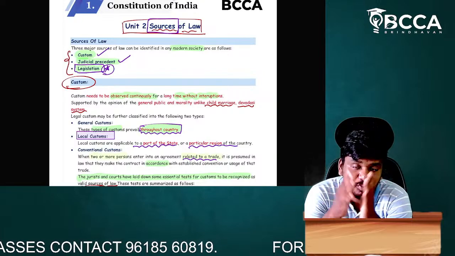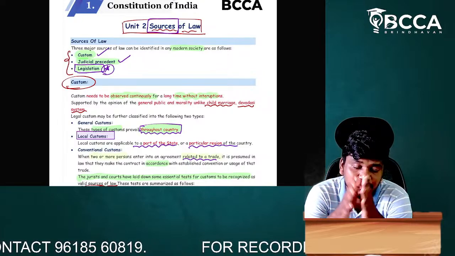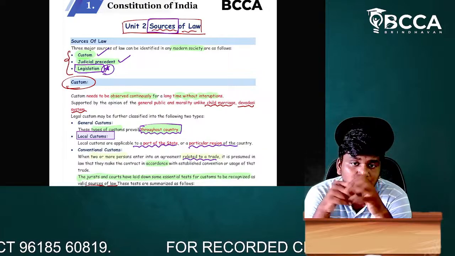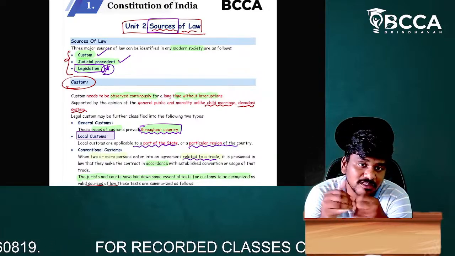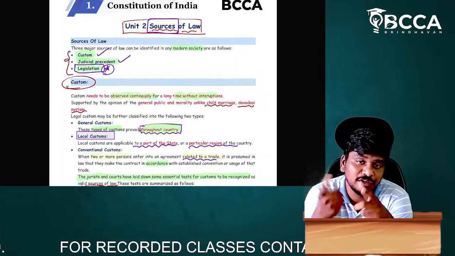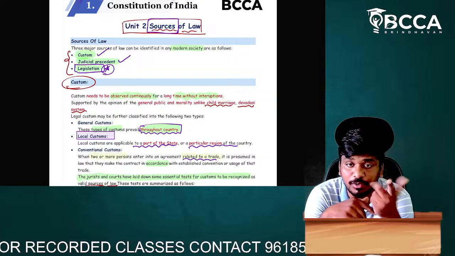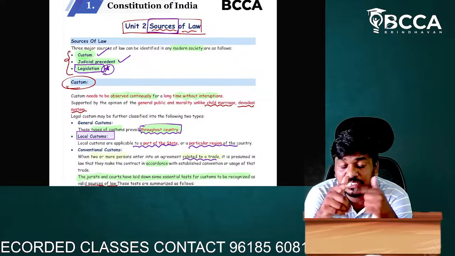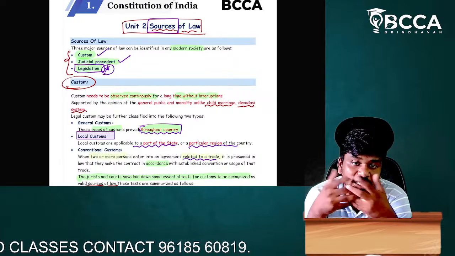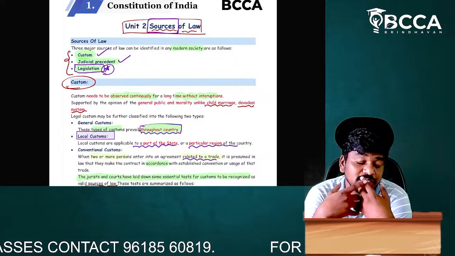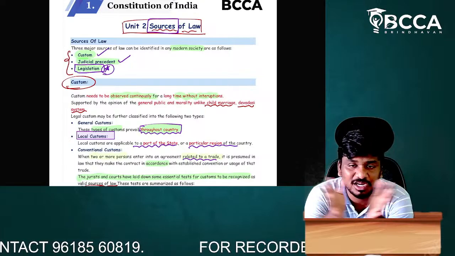Okay, the entire process we have discussed. The bill and the types of bills, please go through those things. One is the ordinary bill. An ordinary bill discusses matters other than finance. If a bill discusses matters of finance, then it is called a money bill. If a bill discusses matters of finance but is other than a money bill, then it is called a finance bill. And if there is an amendment in the constitution, then it is called a constitutional bill. These are the four types of bills.